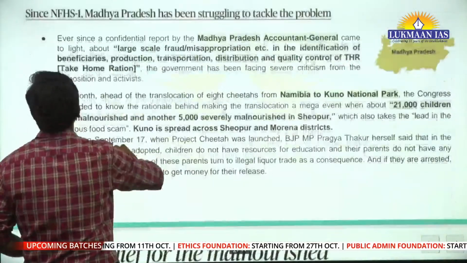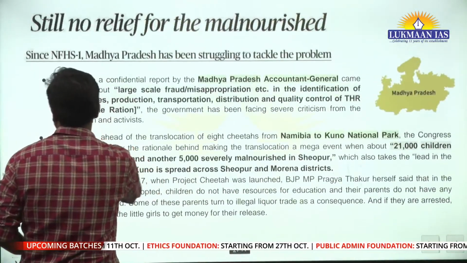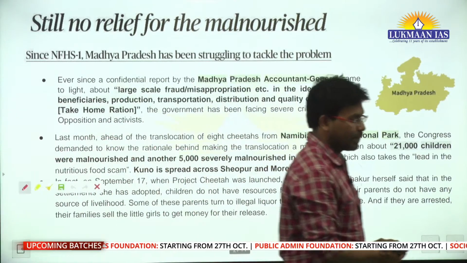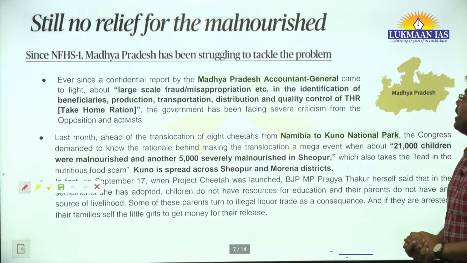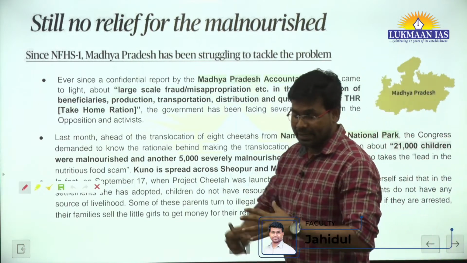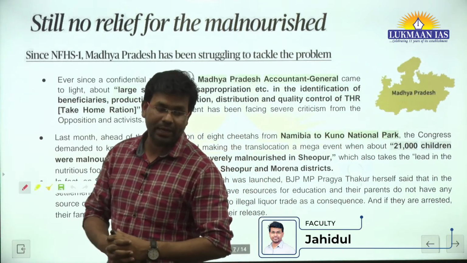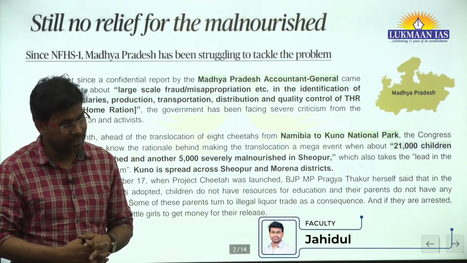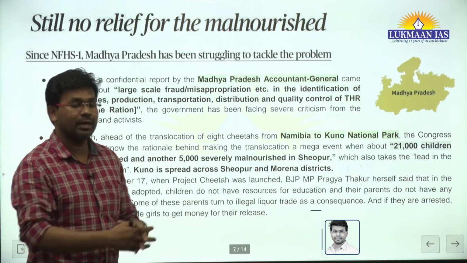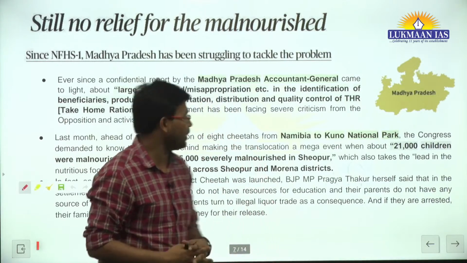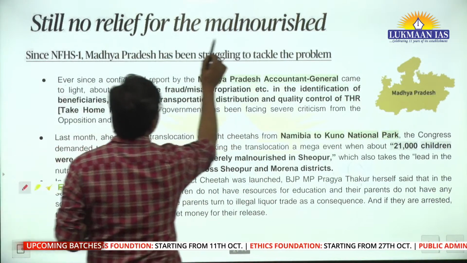So with this, we will move to the next topic. Let's understand this topic, which is related to malnourishment. Malnourishment is a state of health where children are not properly nourished, so their health and well-being will be affected at a later date. So still no relief for malnourishment.